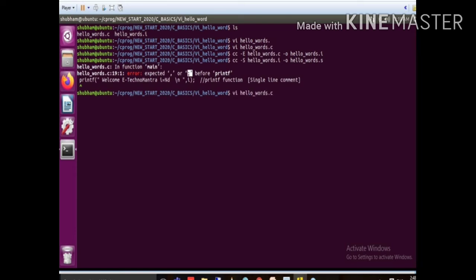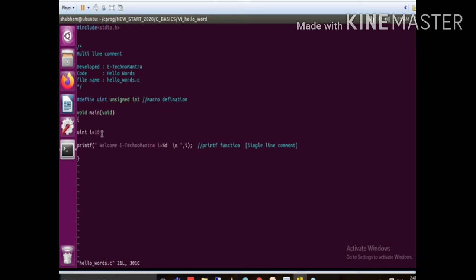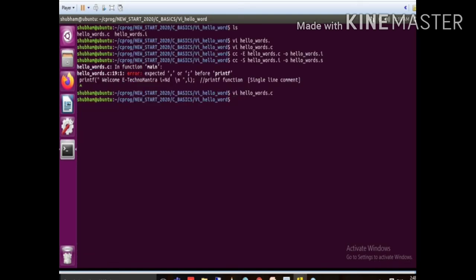So we forcefully add a syntactical error: we remove the semicolon from int i is equal to 10. So now again we add the semicolon. Okay, so now in our code there is no syntactical error. That's why it successfully compiles our file. Now first we need to convert this .c to .i. Preprocessor successfully compiles, and when we again run the command for the translator, now it successfully compiled because no syntactical error is there.